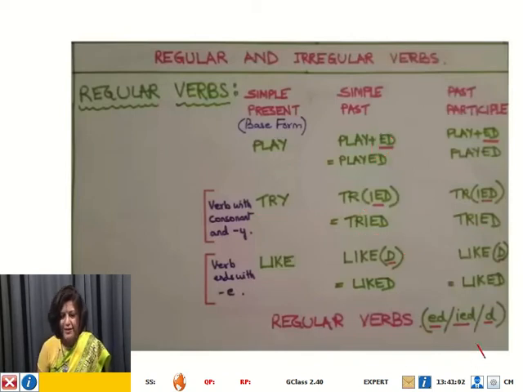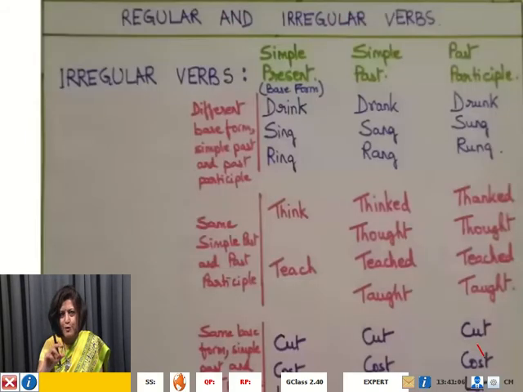Now let us look at irregular verbs, the different groups of irregular verbs. All right. So what are irregular verbs? Obviously, we can understand from the previous examples that verbs which are not regular verbs are irregular verbs. Unlike regular verbs, in irregular verbs the simple past tense and the past participle are not formed by adding d, ed or ied to the base form of the verbs.